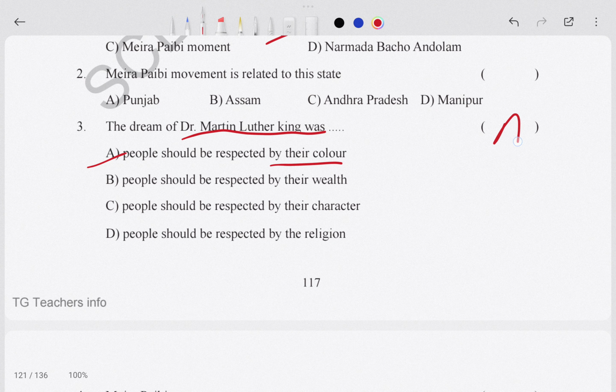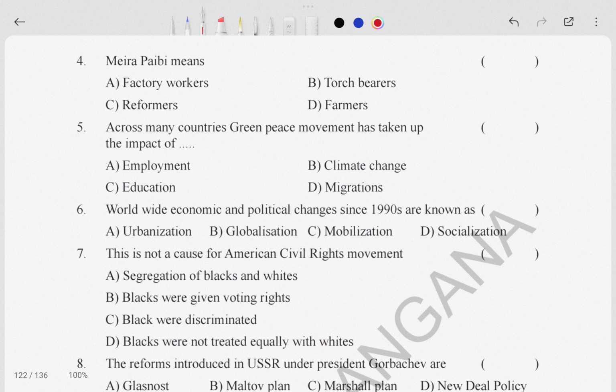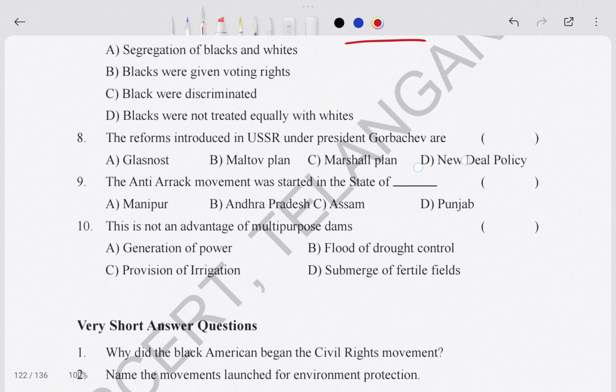First one, option A. So Maria Peby, what is it? Across many countries, green peace movements have taken place: climate change, employment, education, migration. Option B: worldwide economic and political changes since 1918. This is not a cause of the American civil rights movement. So this type of MCQ question is given, you can also see that.